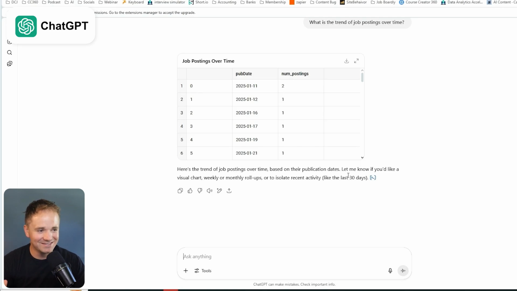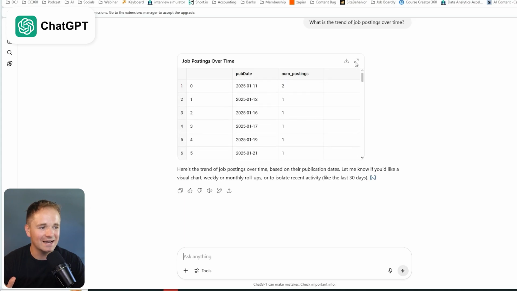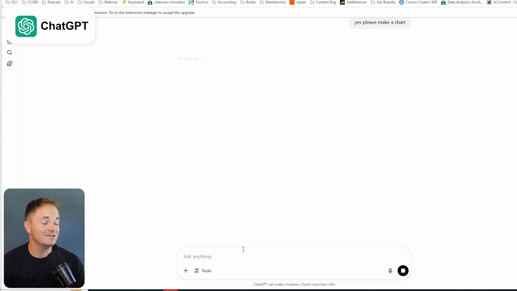I'd argue that this is not a trend. Giving me just a group by of how many jobs were posted on that day isn't exactly 100% helpful. Something like a visual chart would be useful. So yes, please make a chart. And let's see what chart it makes. I'm giving it a lot of leeway right here to create whatever it thinks is best. I'm curious to see what ChatGPT comes up with.